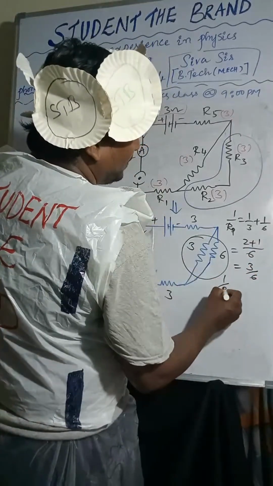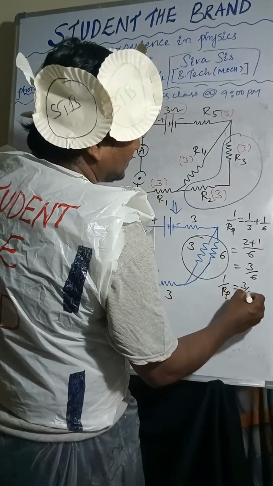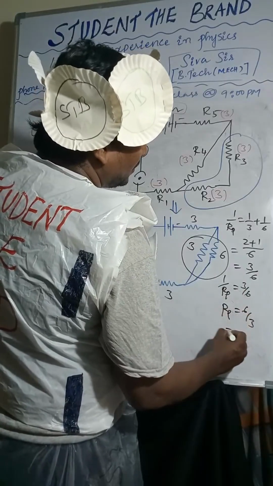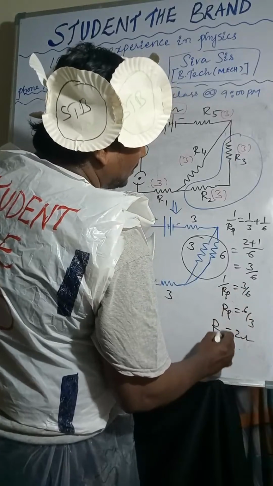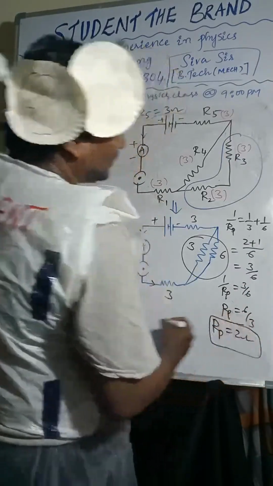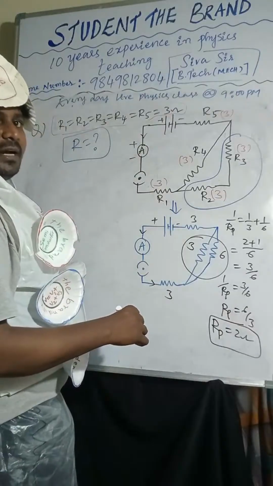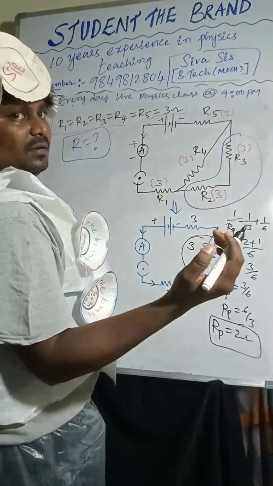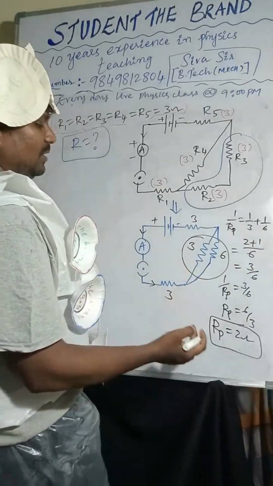That is 1 by Rp. So Rp equals 6 by 3, that is nothing but 2 ohm. Rp equals 2 ohm. Right? Correct? Yes or no? You got it, right?